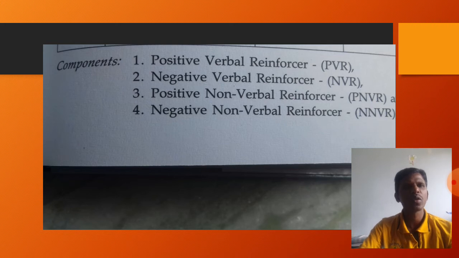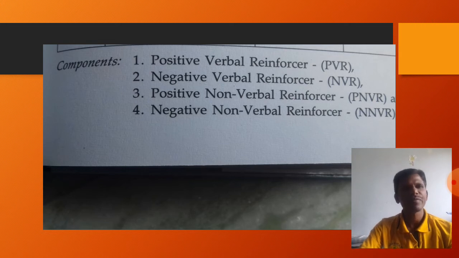If the students give a right answer or positive response, the teacher should respond positively with positive words like very good, excellent, yes, go ahead. So these are called positive verbal reinforcers.